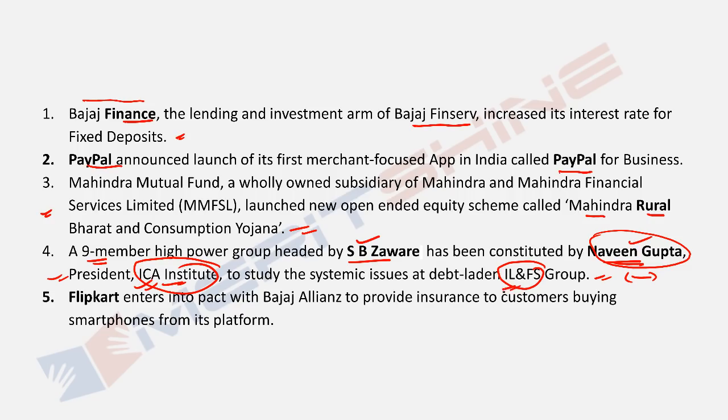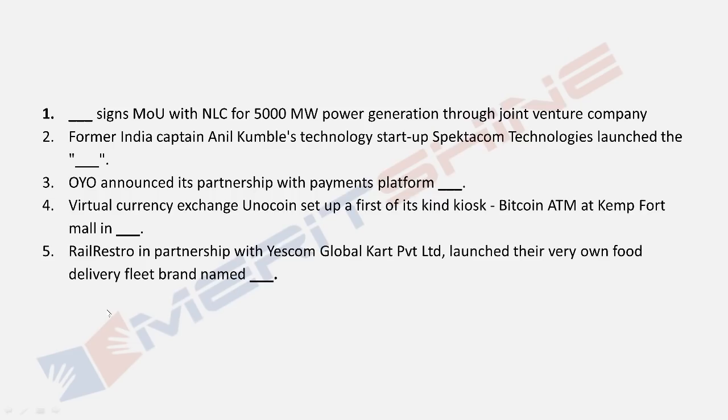But we all know all these chartered accountants are kind of tied. Therefore, we have regulations that a company cannot be audited for more than 3 times. But these were government groups, backed not directly but indirectly by the government, and things cannot go wrong here. So just think about a chartered accountant, how will he go out and rate it bad? So that is their limitation, but yeah, we'll get to know that. But just to give you the context of what has happened here. Flipkart enters into a pact with Bajaj Allianz to provide insurance to customers buying smartphones from its platform. Okay, so this will be Flipkart and Bajaj Allianz. Okay, try these.